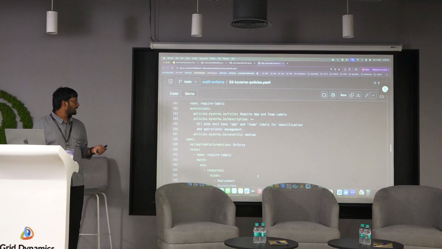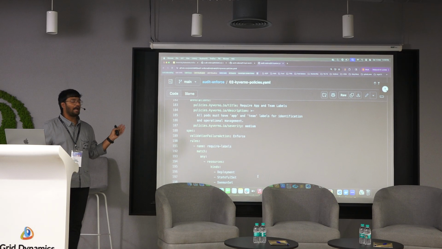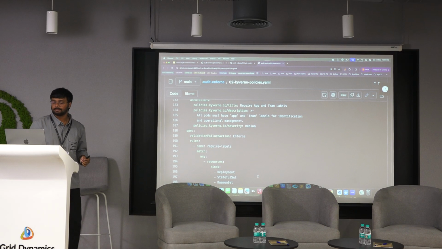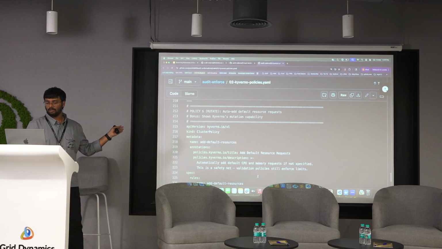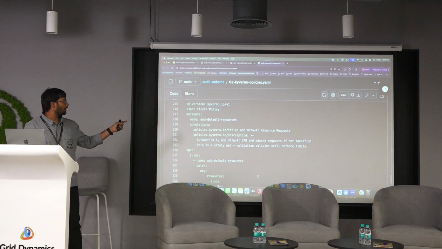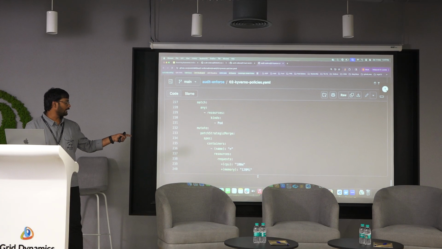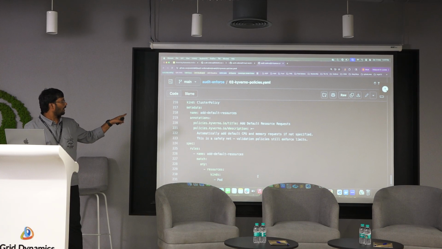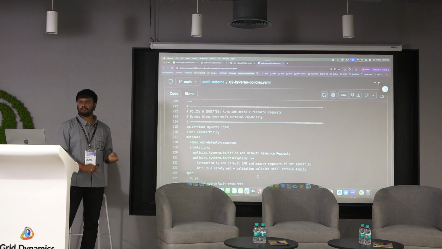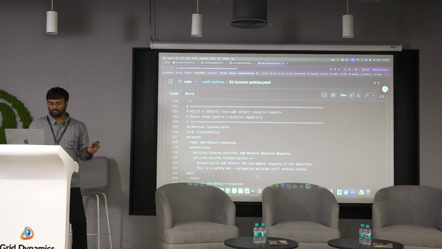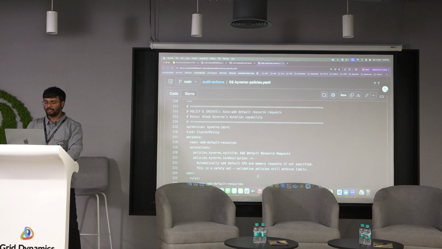And this is for required labels. As I mentioned, there are two labels that I am asking as a mandatory thing: one is app and the other is team. So this is the validation rule. And next, this is for default resources, for resource requests and limits. Exactly what this cluster policy will do is a mutation. So we will do this at the last. First we will complete this validation level.